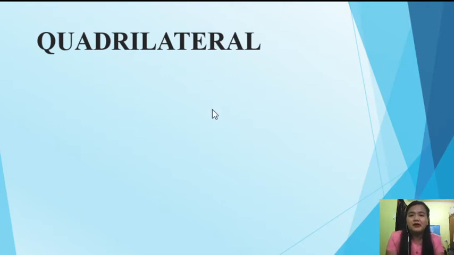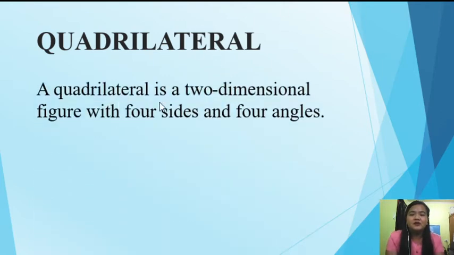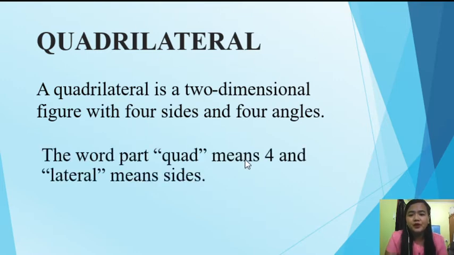Next, what is a quadrilateral? When we say quadrilateral, this is a two-dimensional figure with 4 sides and 4 angles. Sabi nga dun sa polygon song natin, a quadrilateral is a shape with lines that connect. If it has 4 sides and 4 angles, then it is a quadrilateral. The word part, quad means 4 and lateral means side. Kaya siya tinawag na quadrilateral because of the word quad. So a quadrilateral is a polygon with 4 sides and 4 angles.